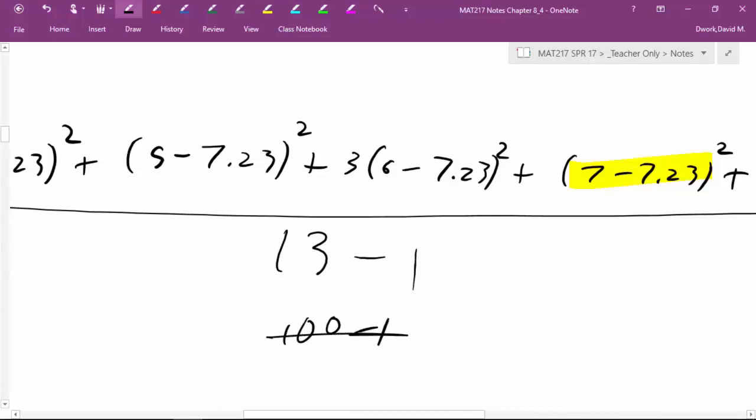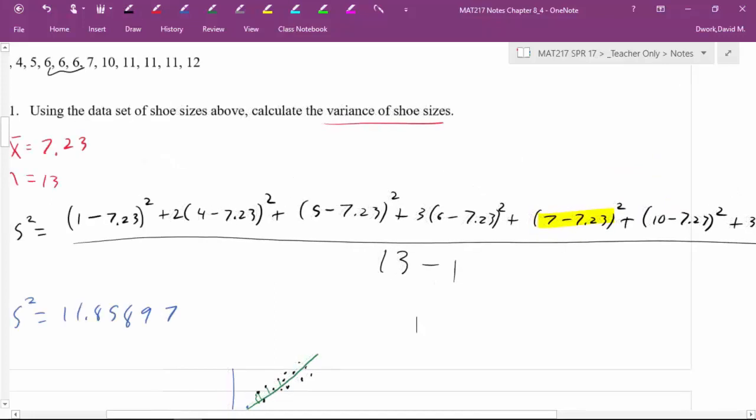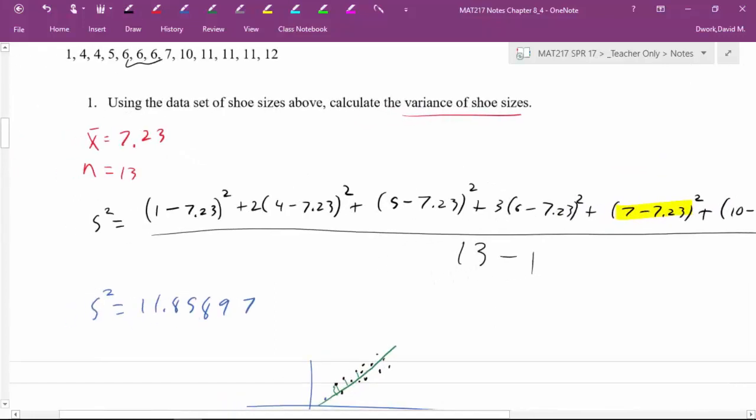So what this is doing is it's kind of punishing you for bad samples. If you only had a sample of 4 people, well, your variance is going to look bigger, because you didn't sample enough people. Bad you for only sampling 4 people. So that's kind of the idea of what's going on here.